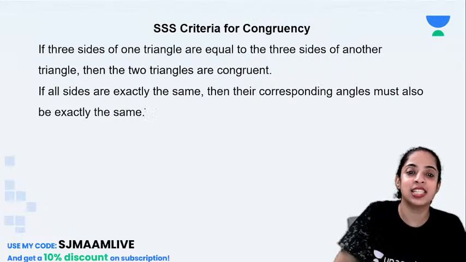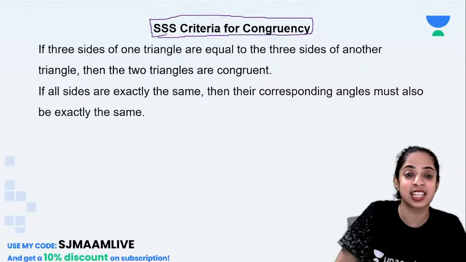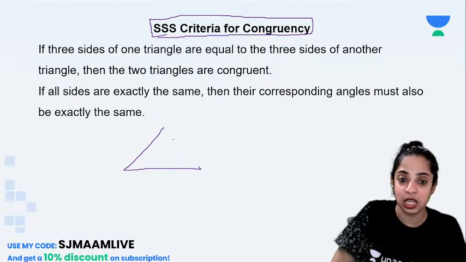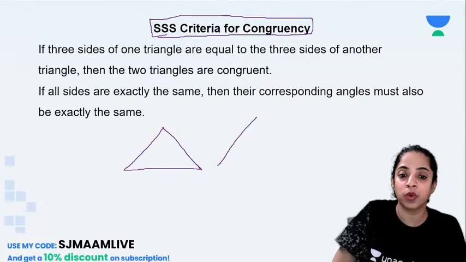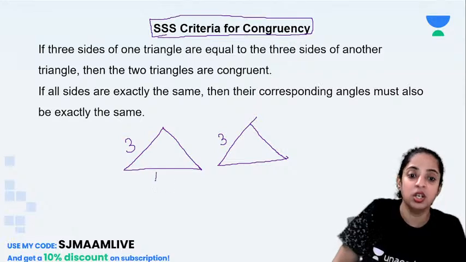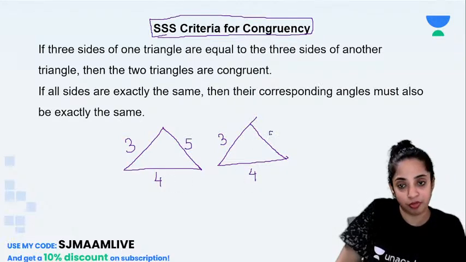Now there is an SSS criteria for congruency. What is SSS criteria? Even if we don't know anything about the angles, if there are two triangles such that this is 3 centimeter and this is also 3 centimeter, this is 4 and this is also 4, this is 5 and this is also 5.